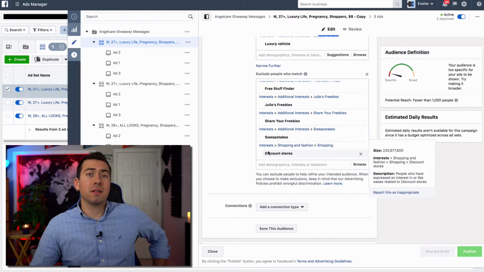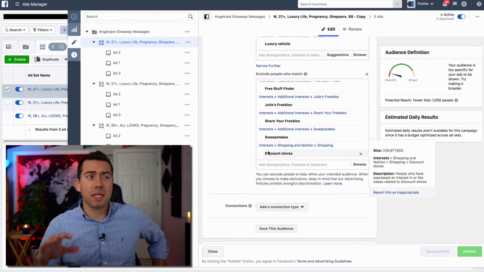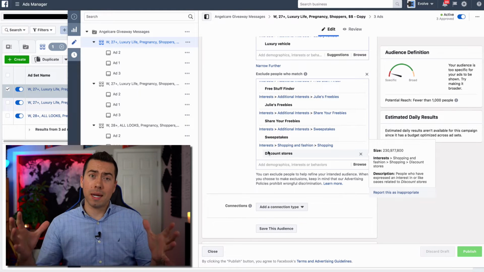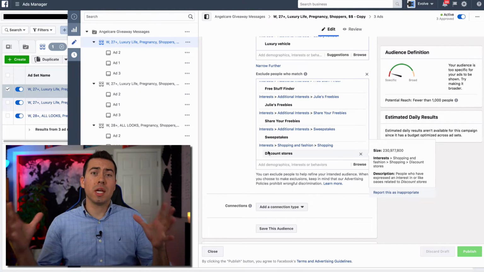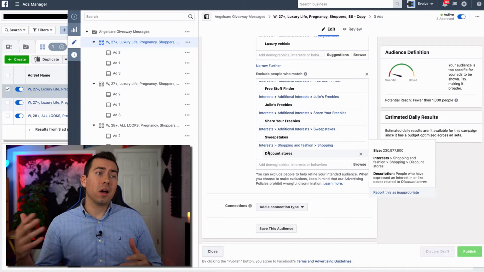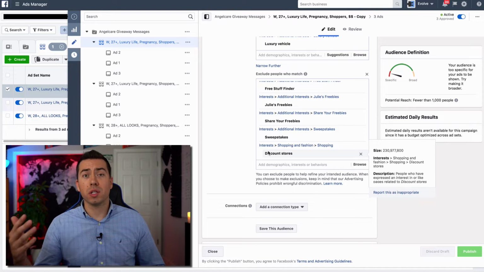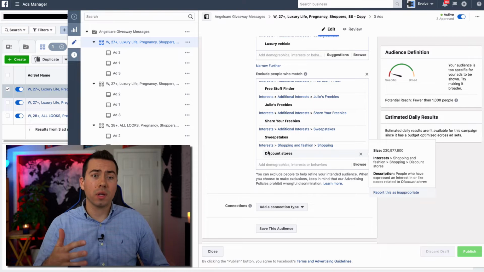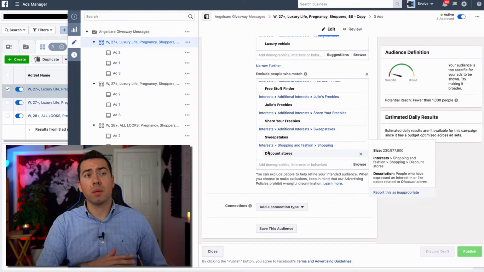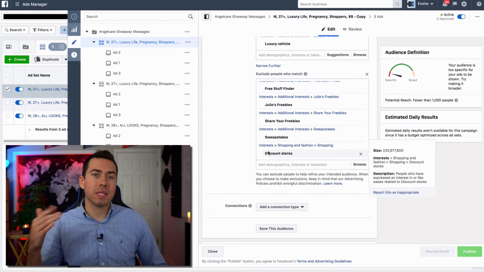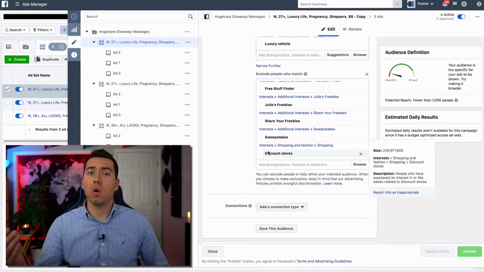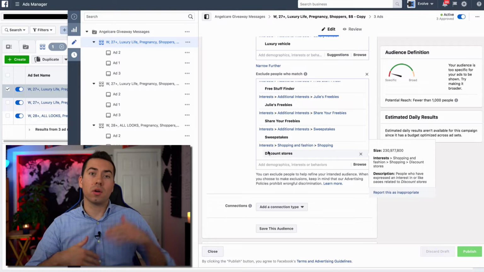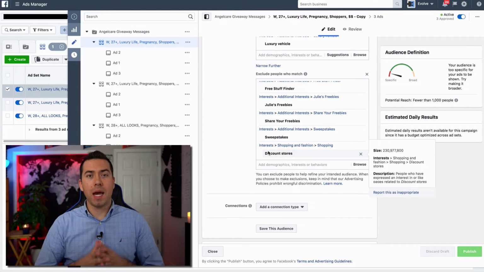Now, when you exclude these audiences, it's definitely going to bring down your potential reach. So keep that in mind. When your potential reach gets smaller, your ad cost or cost per impression tends to go up. So if you are trying to target higher income people and exclude lower income people, you've got to be okay with potentially paying a little bit more for that cost of acquisition, or paying a little bit more for that click, or any metric or KPI that you're looking at.